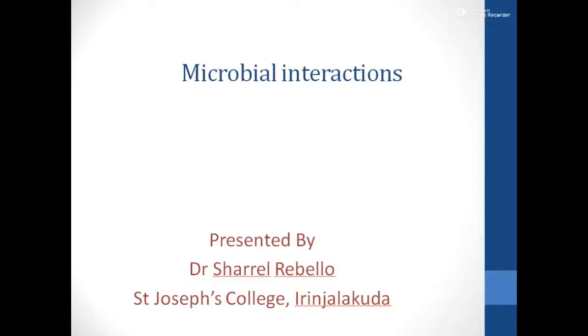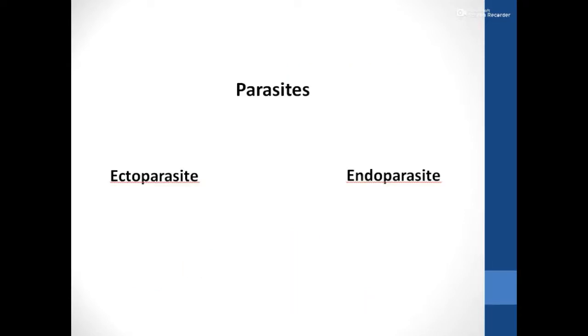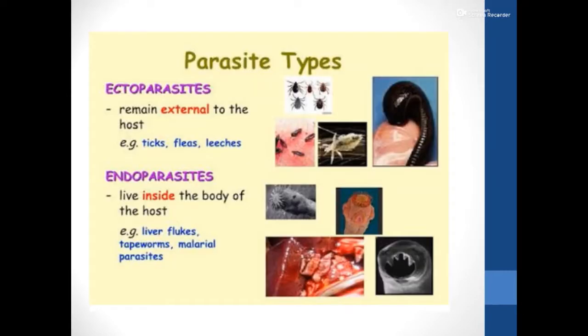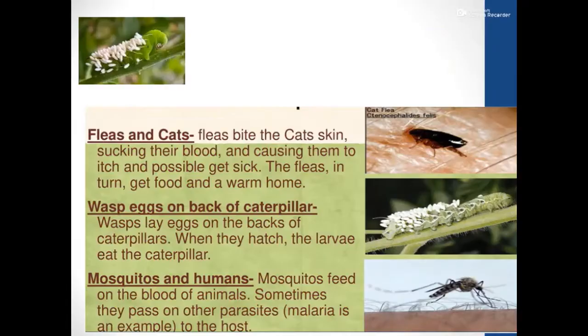Welcome back, dear students. Let's continue with microbial interactions. In this session, we will be talking about the types of parasites. As we mentioned earlier, we have two different types of parasites, the ectoparasites as well as the endoparasites. The ectoparasites remain external to the host, whereas the endoparasites live inside the body of the host. And we have different examples of the ecto as well as the endoparasites.